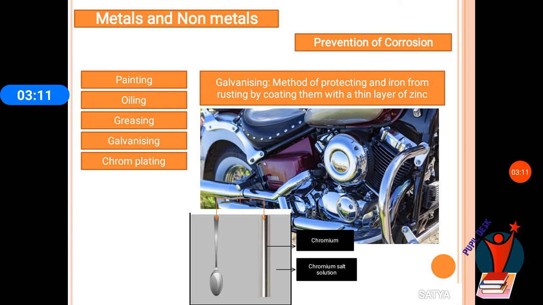This chromium layer becomes a barrier between atmospheric gas and the article. Thus it prevents corrosion. Another benefit of chrome plating is that it gives a very good shiny or mirror-like texture to that article. For that reason, these chrome plated things are used to decorate bikes or cars. That means these things are used for decorative purposes in the automobile industries.